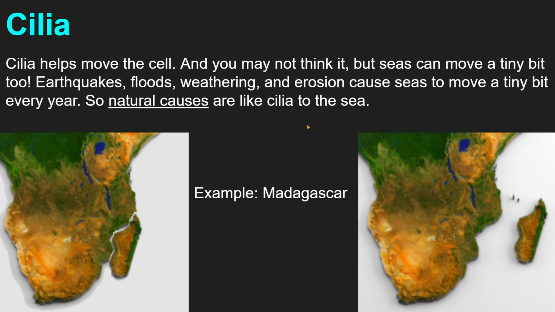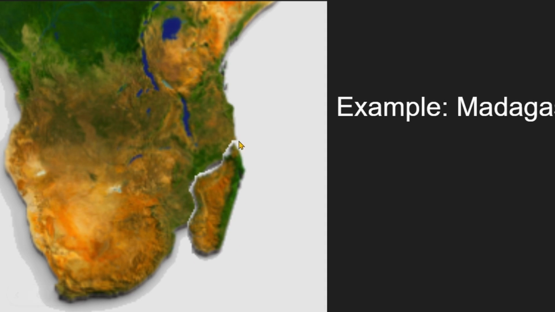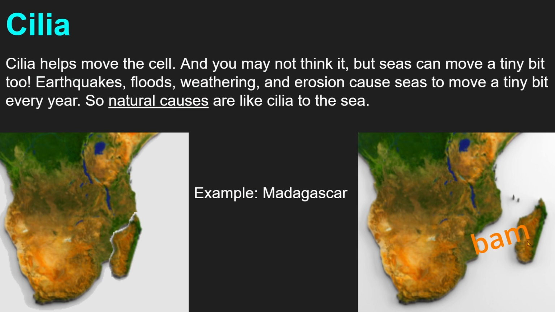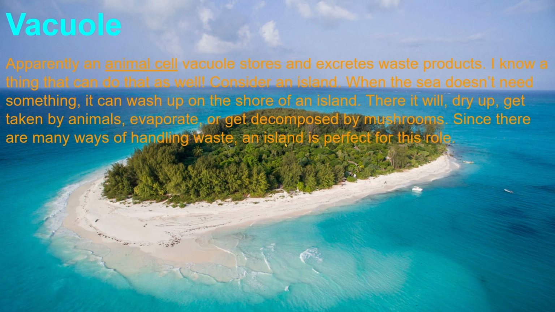Cilia. Cilia helps move the cell, and you may not think it, but seas can move a tiny bit too. Earthquakes, floods, weathering, and erosion cause seas to move a tiny bit every year, so natural causes are like cilia to the sea. Example, Madagascar used to be part of Africa, bam, it's just moved.